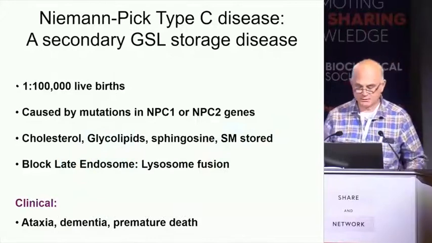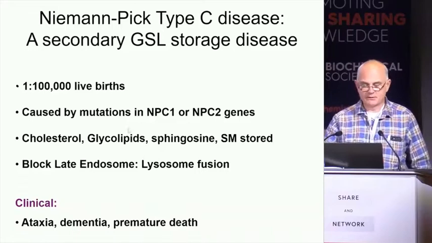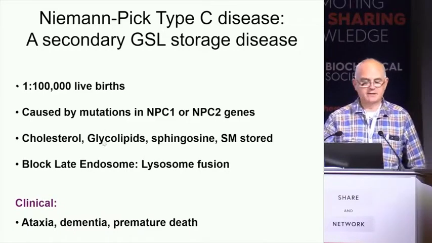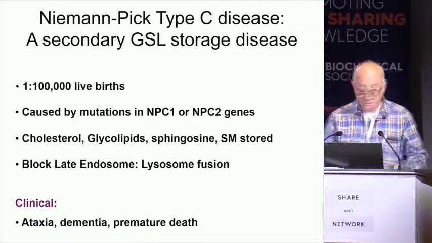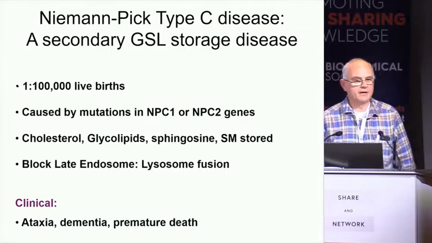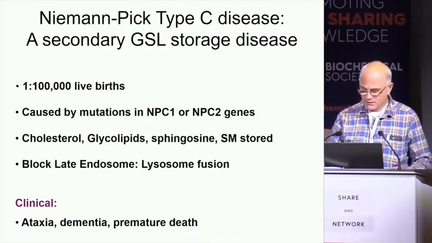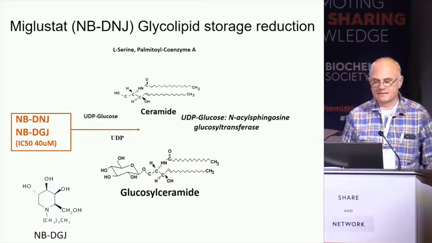NPC1 and NPC2 are cholesterol transporters, or putative cholesterol transporters, and glucosylceramide accumulates in the lysosome as well in Niemann-Pick type C. This is a childhood dementia disease, a childhood Alzheimer's, with A-beta and tau accumulating,